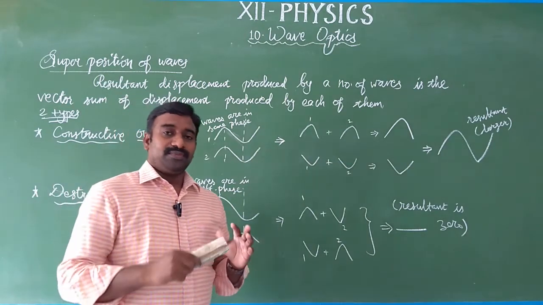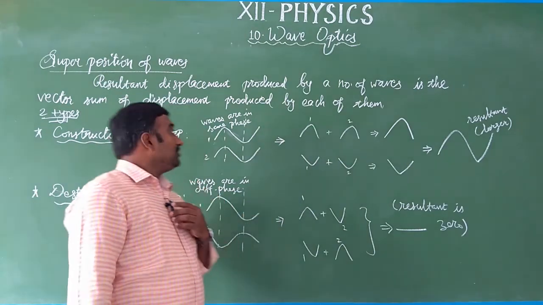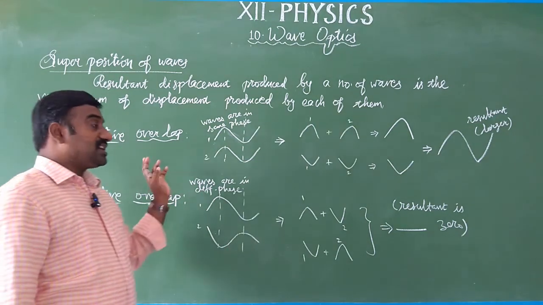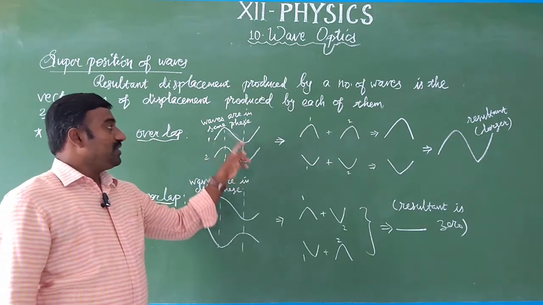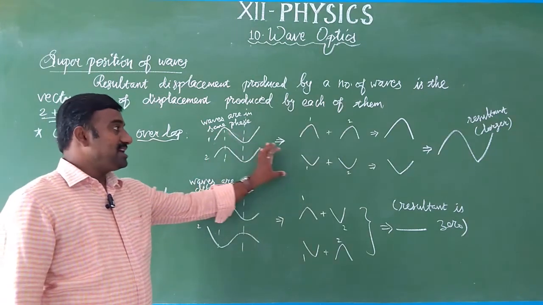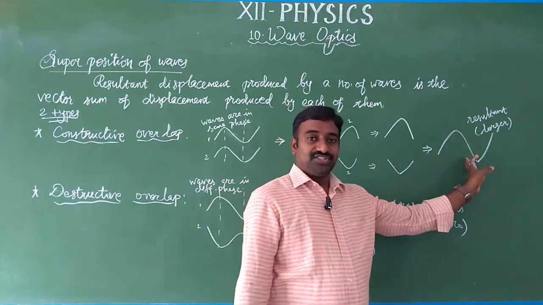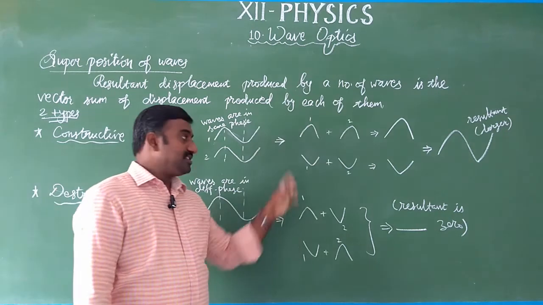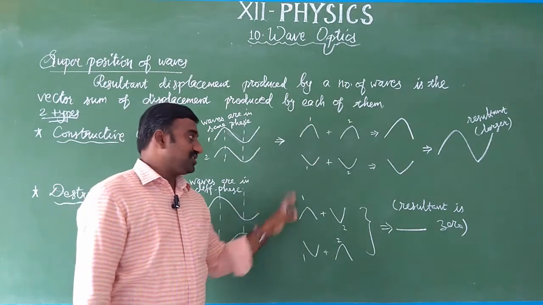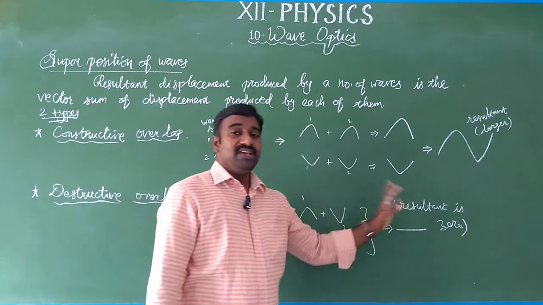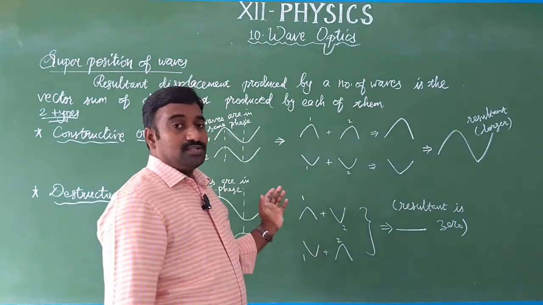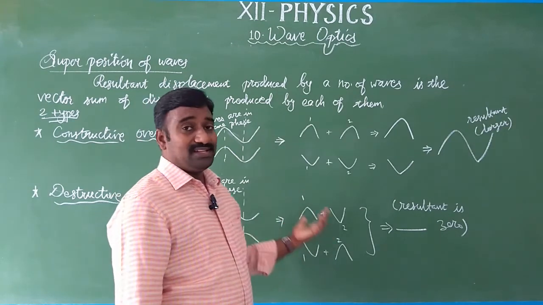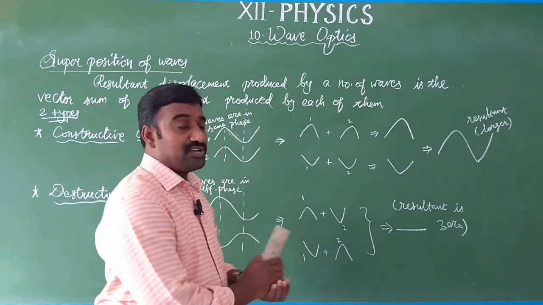Now in this lesson we are going to see both of these in detail. The first one is constructive overlap and the second one is destructive overlap. In a constructive overlap, the two waves which have the same phase are added together and the resultant will be larger. Whereas when two waves of different phase are added together, that is also a superposition. In both cases we have added, that is superposition, and the resultant will be 0. How do we get the resultant for the constructive case and for the destructive case? We are going to discuss in detail.